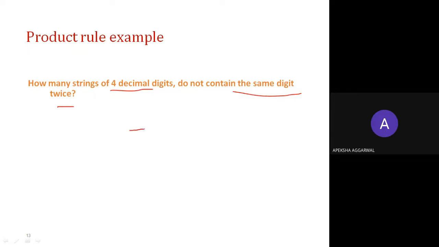How many possibilities for the first digit? What are the values in the first place that can occur? 0, 1, 2, 3, 4, 5 and up to.